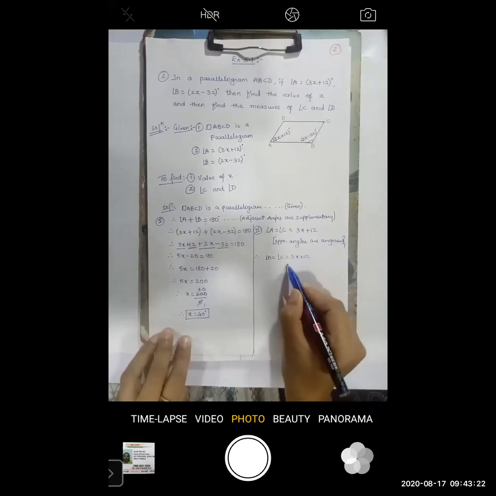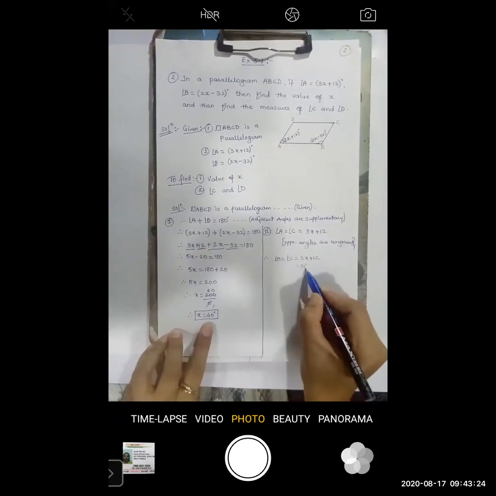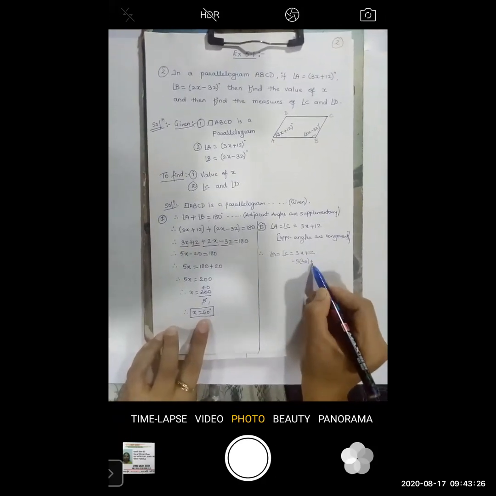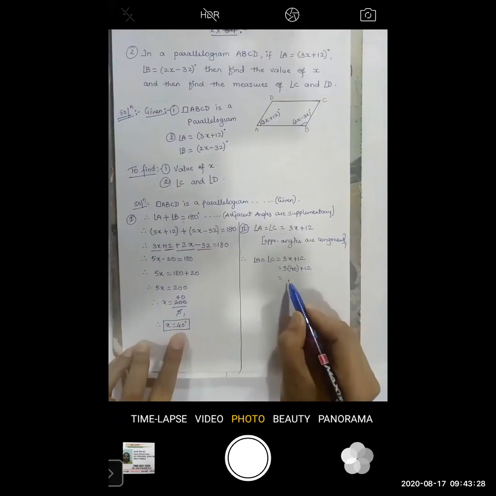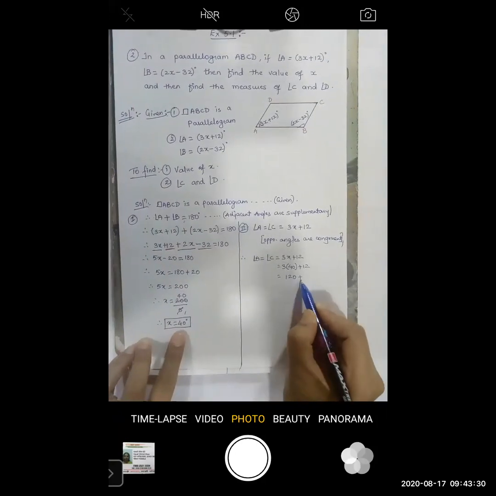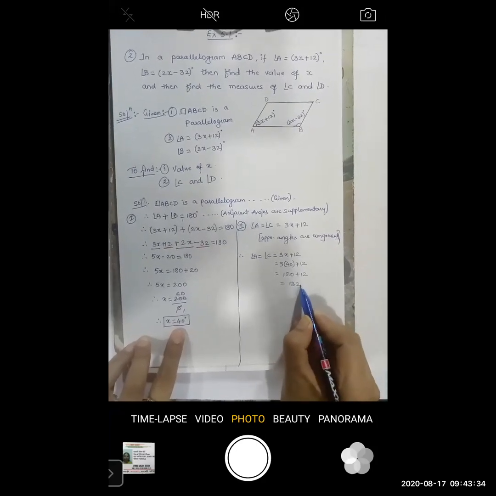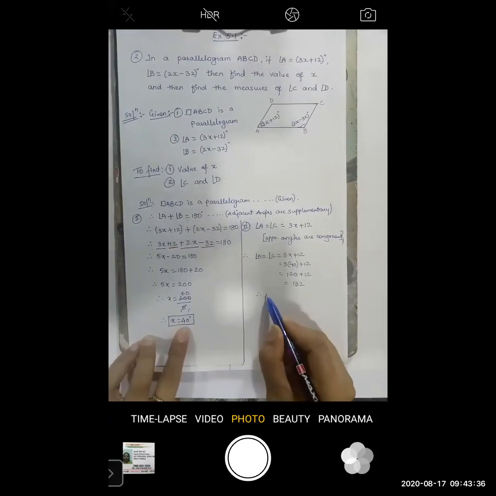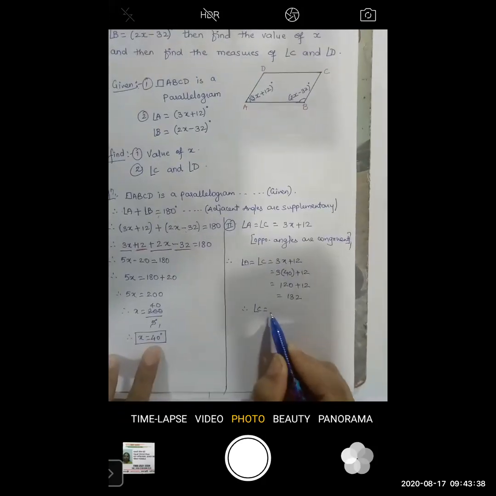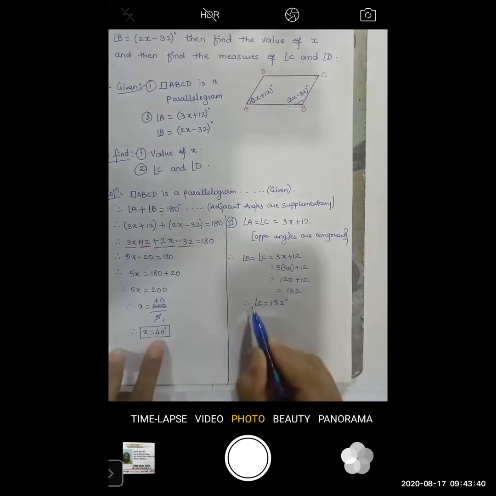Substitute the value of x, that is 3 into 40 plus 12. Here it is 120 plus 12, which is equal to 132. So therefore, angle C is equal to 132 degrees.